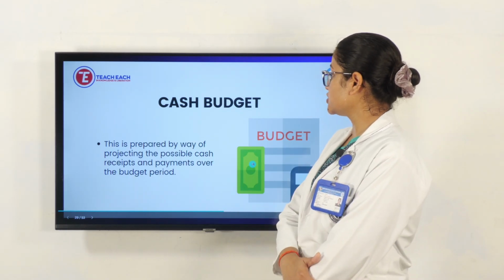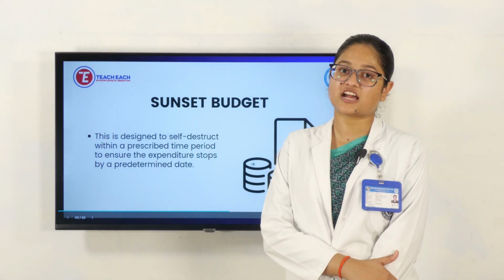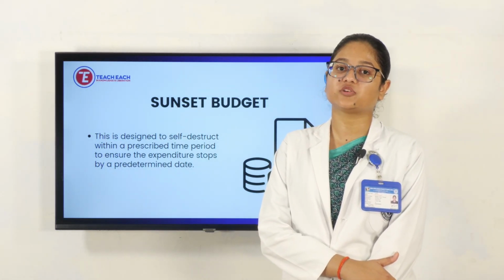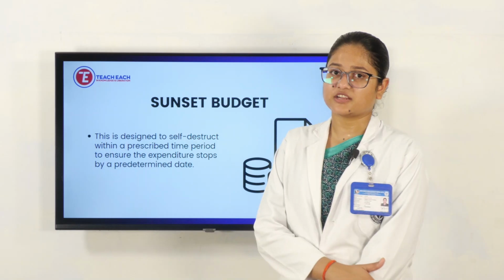So these are the many budgets there are. They will be a little tricky, but we need to remember them. With the examples, we can remember all those budgets.